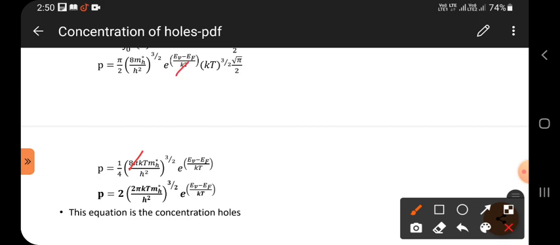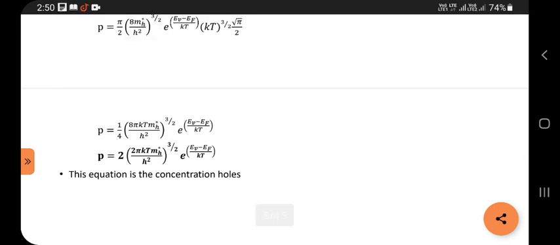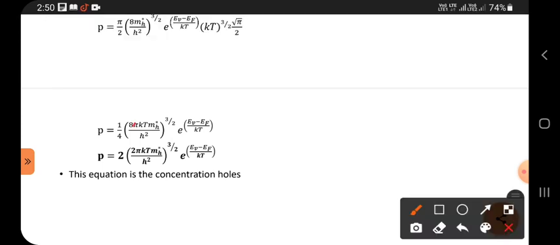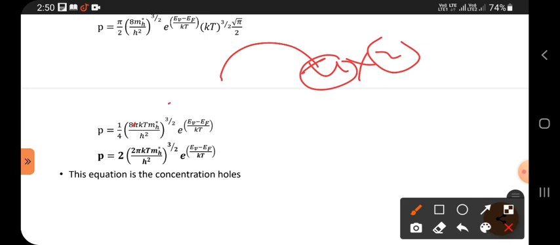It is already copy pasted here. And next, inside we have 8 pi. 8 can be written as 4 into 2. So keep 2 inside and bring 4 outside. But 4 power 3 by 2 also comes outside.